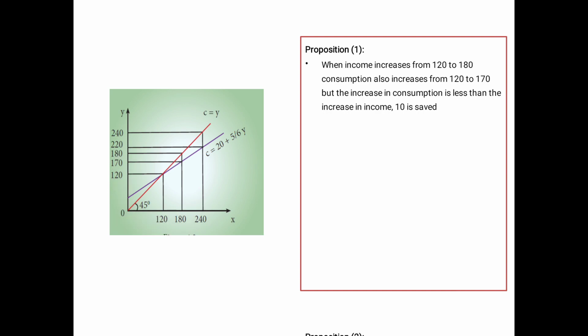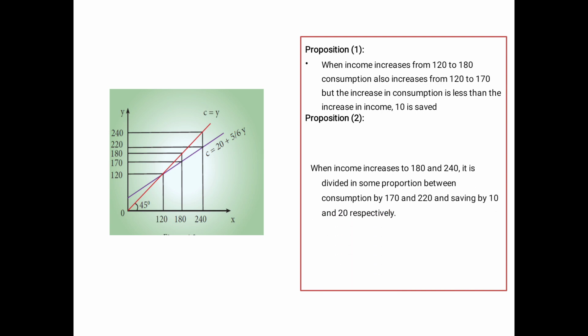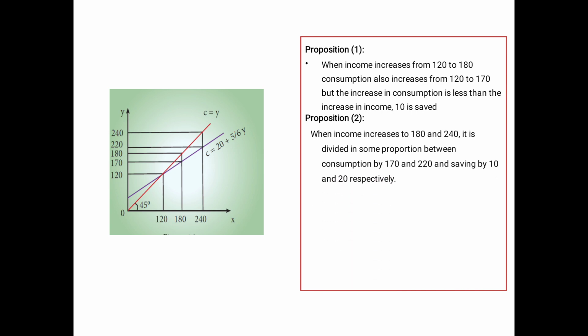Next, the next proposition: your income increased from 180 to 240. What is happening? Your consumption increases from 170 to 220. So can you see a gap over here? This is your saving of 20.